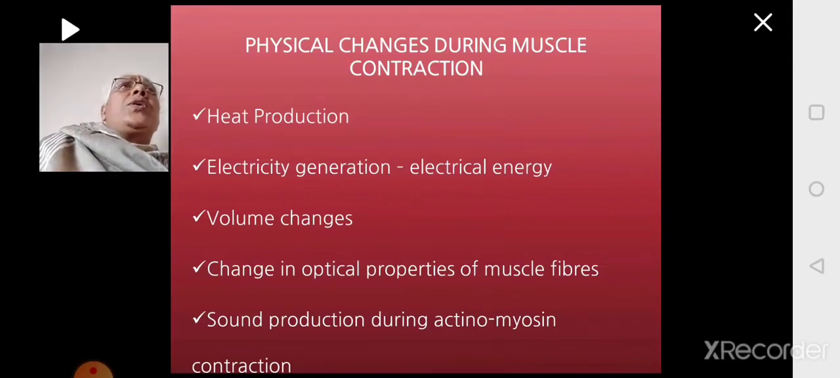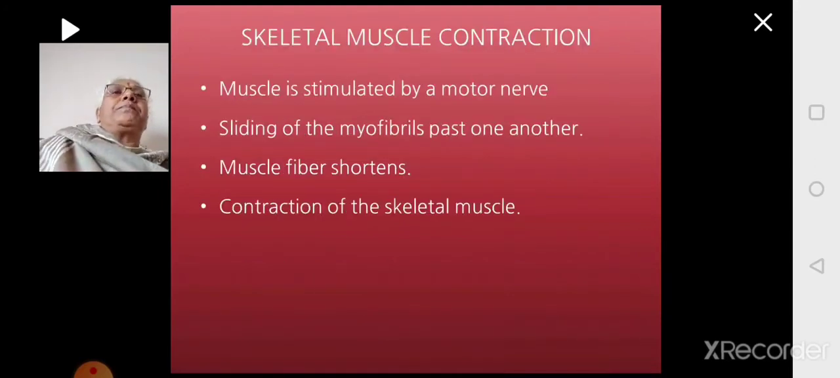There are also changes noted in the optical properties of the muscle fibers, and sound is produced during actinomyosin contraction. When the muscle is contracting, it is the actin and myosin which brings about the contraction. So when that happens, sound will be generated because of the contraction of actin and myosin. So these are some physical changes noted during muscle contraction.